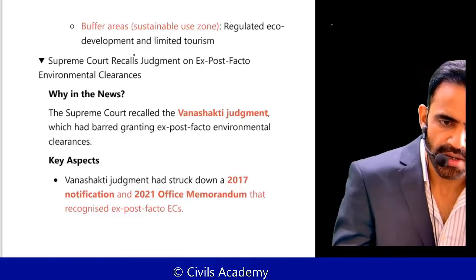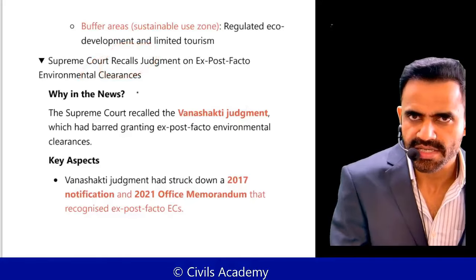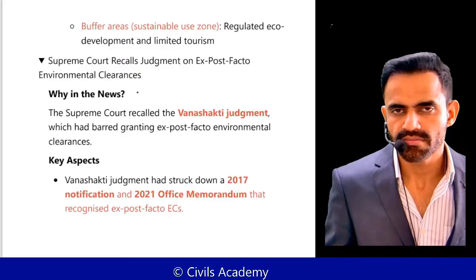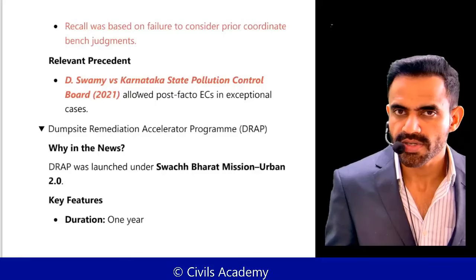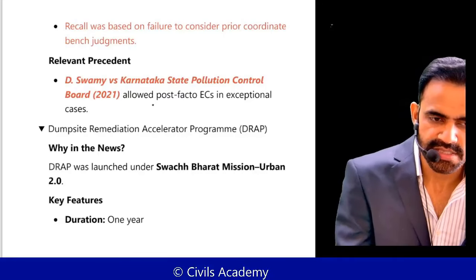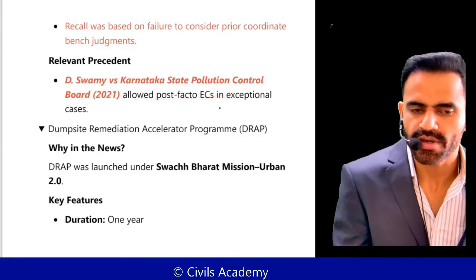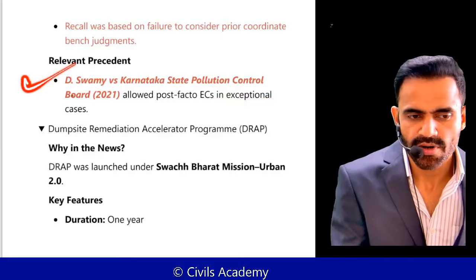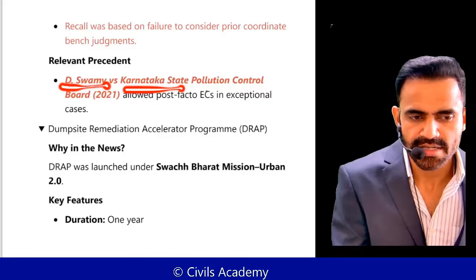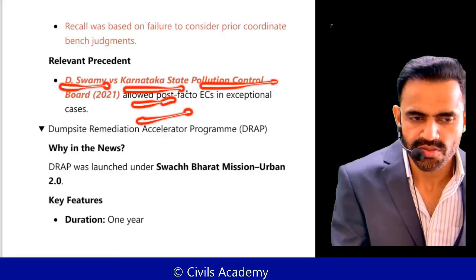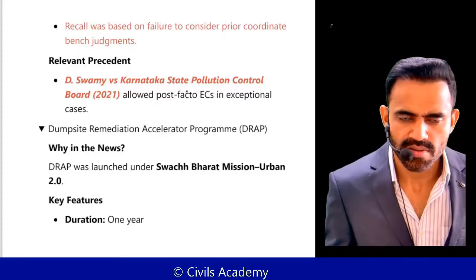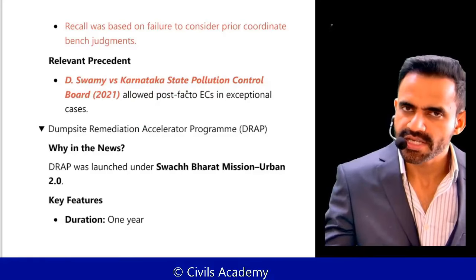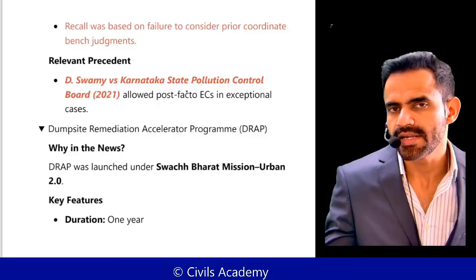Now the court has recalled that judgment. Recalled basically means it said that this was a wrong judgment. Why did the court say that this was a wrong judgment? The court said that in previous instances, the court has allowed ex post facto clearance in certain exceptional cases. For example, just remember this case: D. Swamy versus Karnataka State Pollution Control Board. The court allowed the ex post facto approval. Okay, three things. Ex post facto means the project has started, now environment clearance was given.